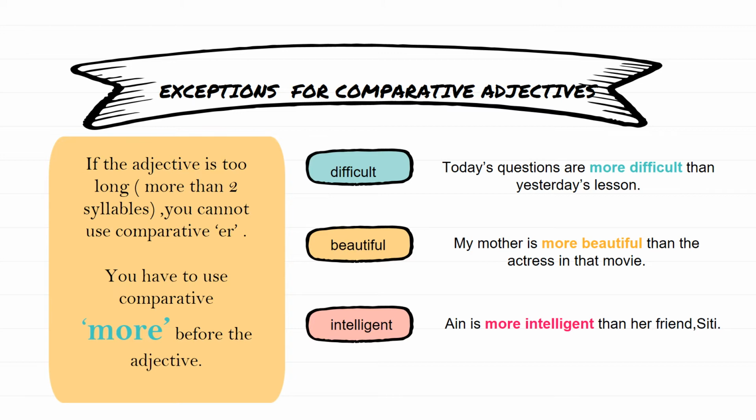Look at the example. Today's questions are more difficult than yesterday's lesson. My mother is more beautiful than the actress in that movie. Ain is more intelligent than her friend Siti.